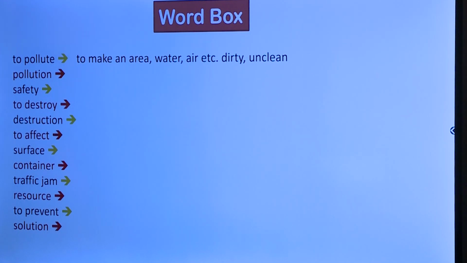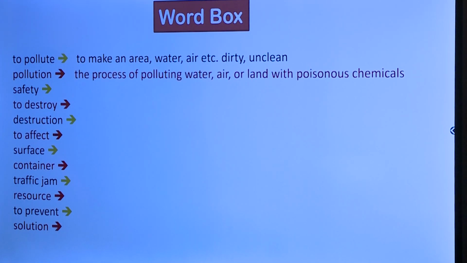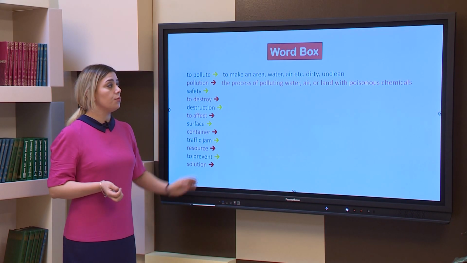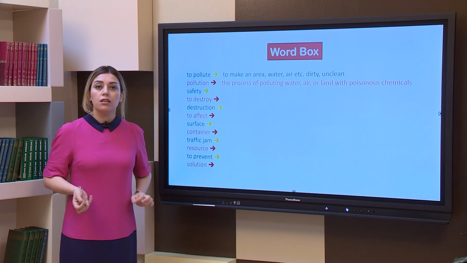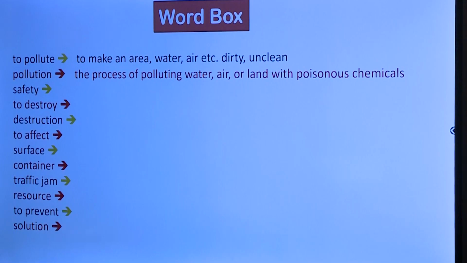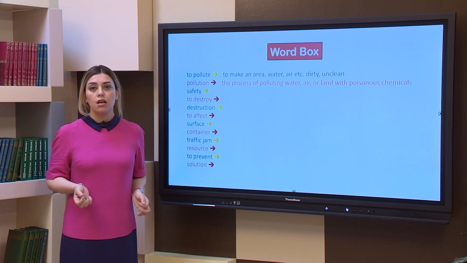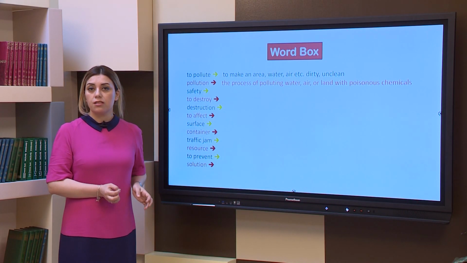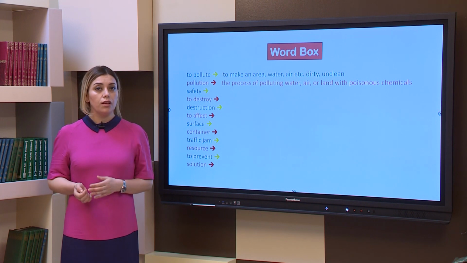And pollution is the process of polluting water, air or land with poisonous chemicals. Yes, this is important. Polluting means especially polluting the air or water with poisonous chemicals, which can kill all the living things and are also very bad for human health.